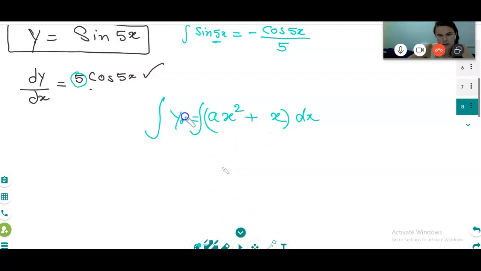It is going to be x divided by a plus x divided by a. No, no. 2x divided by, no, no. Listen, a x divided by 2.